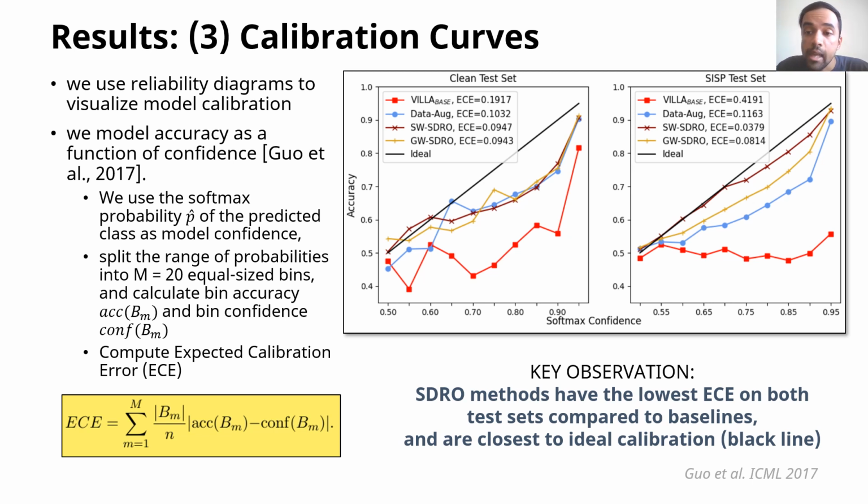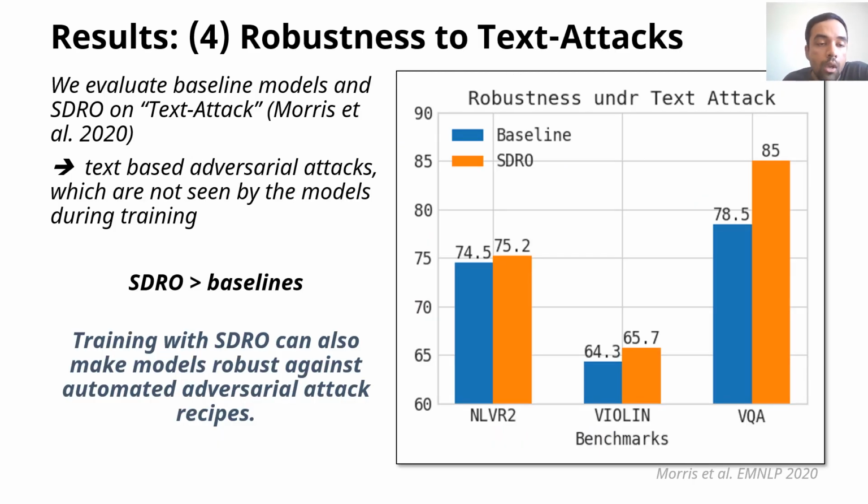We use reliability diagrams to visualize model calibration. The key observation is that SDRO methods have the lowest ECE on both test sets compared to baselines and are closest to ideal calibration. We evaluate baseline models and SDRO on TextAttack, which are text-based adversarial attacks, which are not seen by the models during training. And again, training with SDRO can make models robust against automated attack recipes.